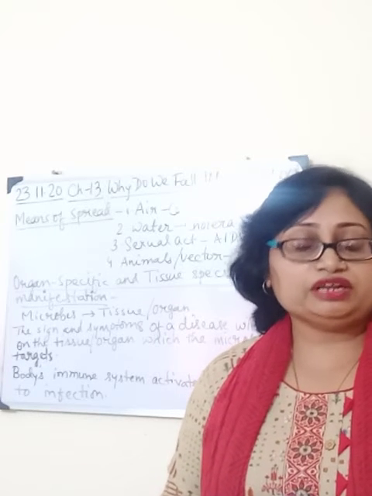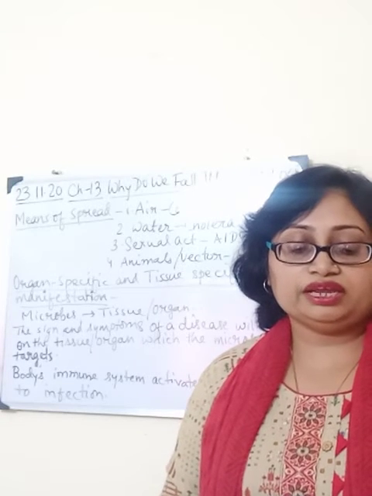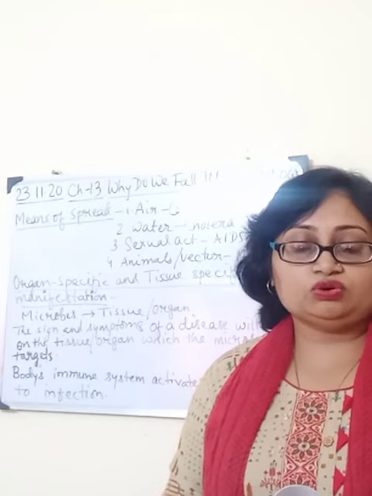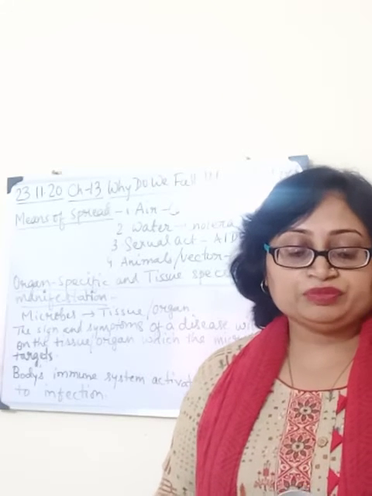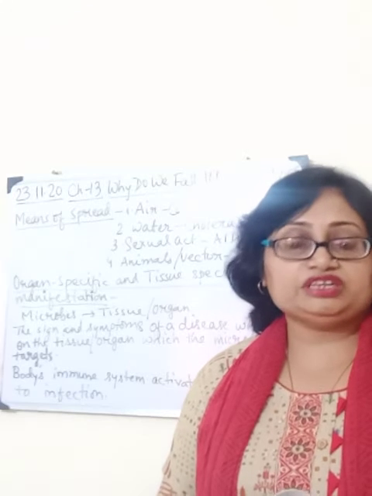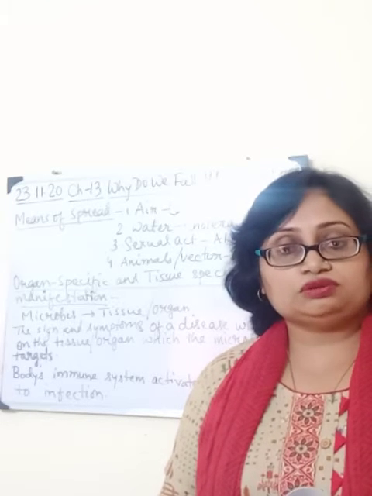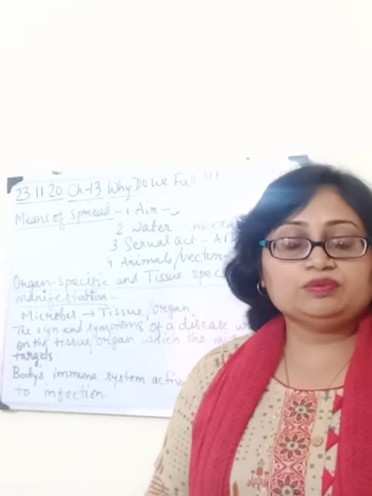Then there are malaria causing microbes, which occur through the mosquito bite, and then they go to the liver, then to the red blood cells. There are viruses causing Japanese fever or brain fever. They similarly enter through the mosquito bite, and then they go to the brain.